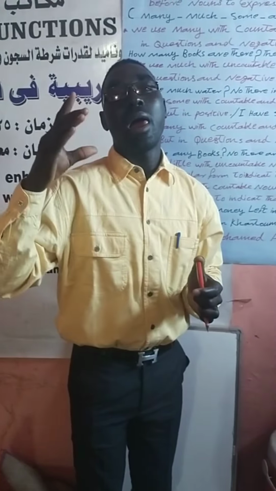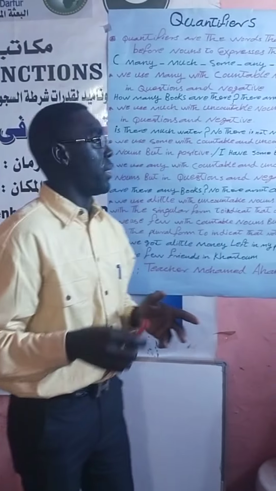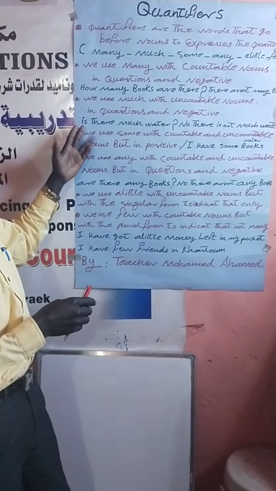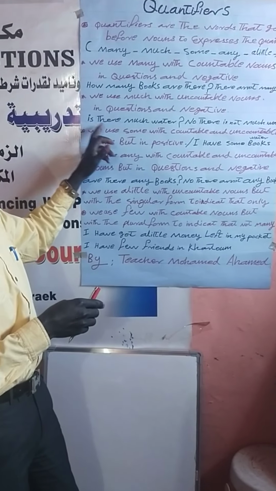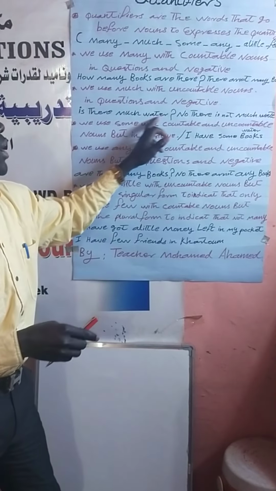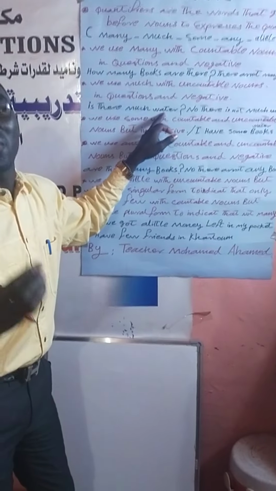Here it's very important to use the quantifier much, even in questions and in negatives. Till now we haven't spoken about positives. So let's go on. As in the examples here: is there much water? If you see the word water, it's uncountable. No one can count water.